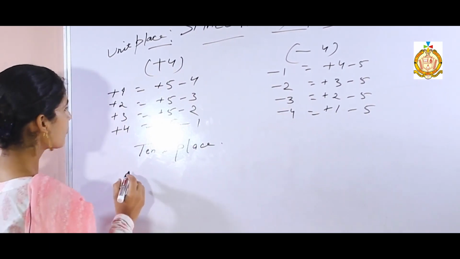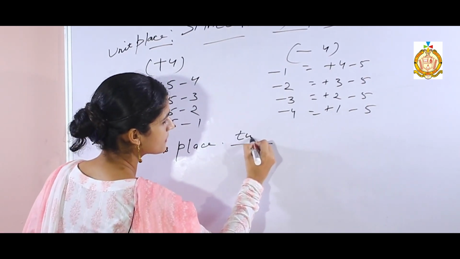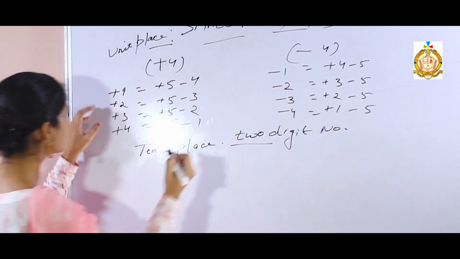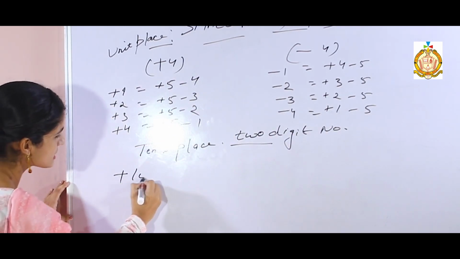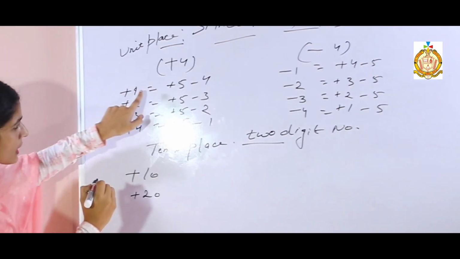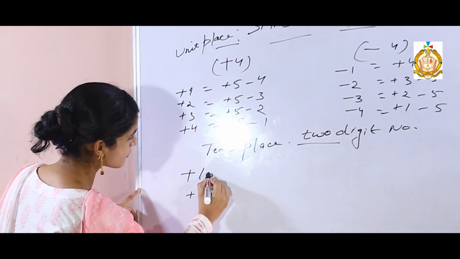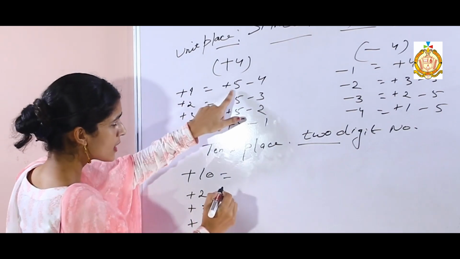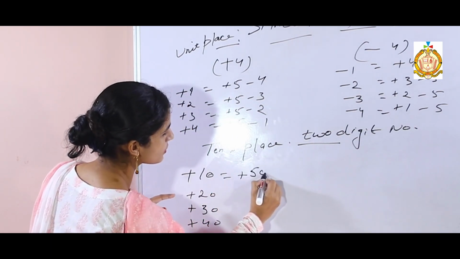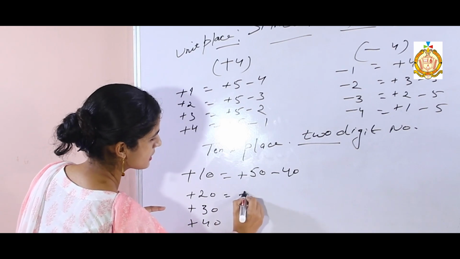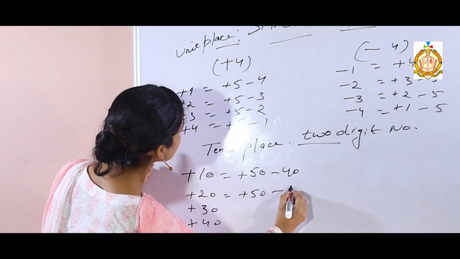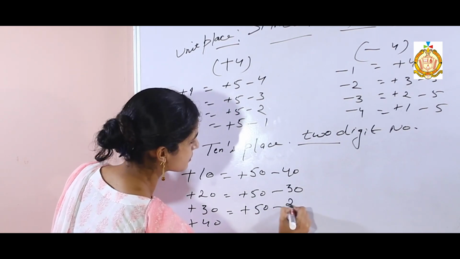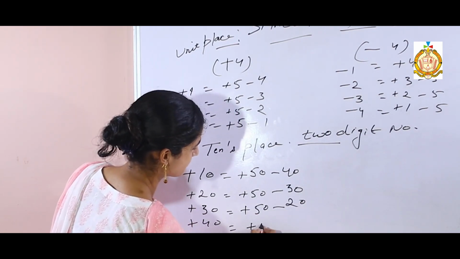But for the tens place, we need a 2-digit number, so you have to put 1 0 behind. Adding 10, adding 20: after the 1 you have to keep 0. So what is the formula of plus 10? Same formulas. If you know these unit place formulas, then you can easily solve it. Just keep 0 behind.